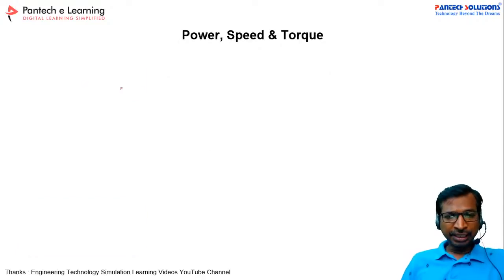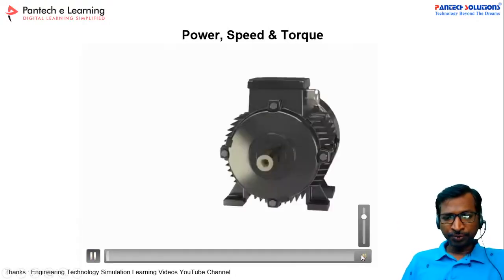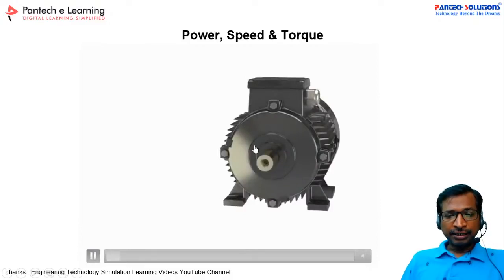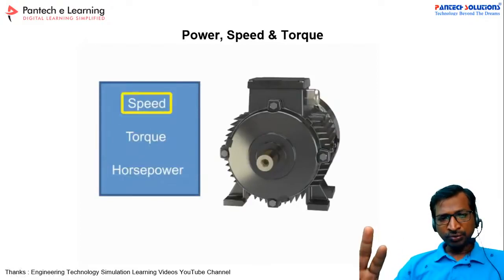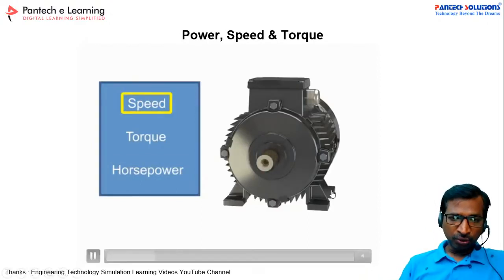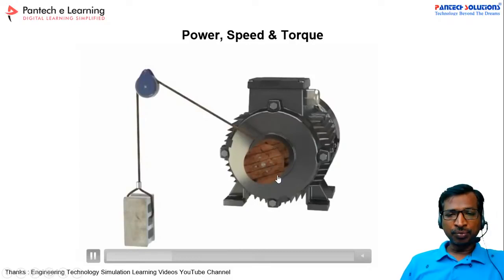So now let us take this sample animated video. I will show you some animated video. See here, if you apply a voltage to the motor, there will be three major quantities: speed, torque, and then horsepower. If you apply power to the motor, the motor will try to rotate at a particular speed. So this is called the speed of the motor.